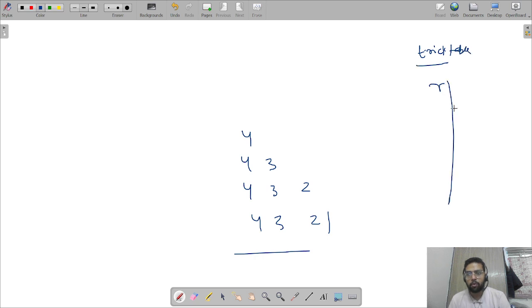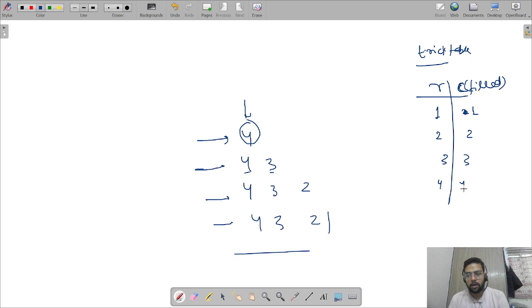Row and column, number of columns filled. According to the trick, in the first row, how many columns are filled? Only one column is filled. In the second row, two columns filled. In the third row, three columns filled. In the fourth row, four columns filled. Now we want to find out the conditions of the two for loops.